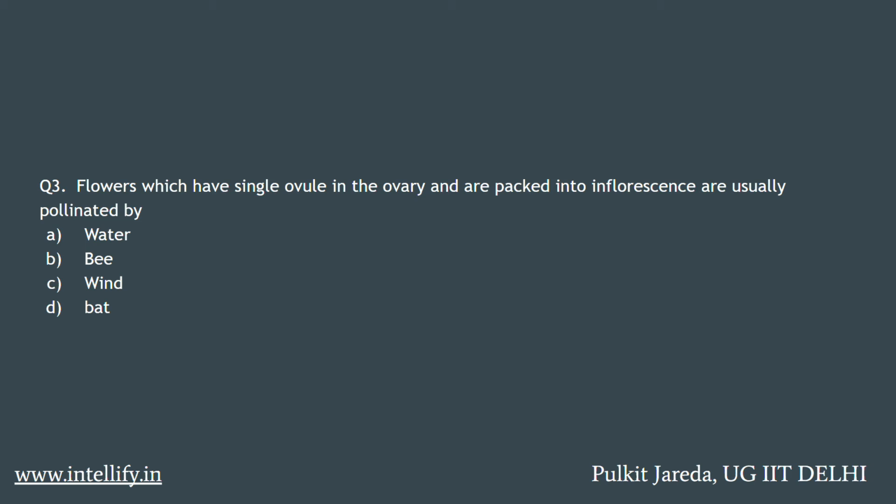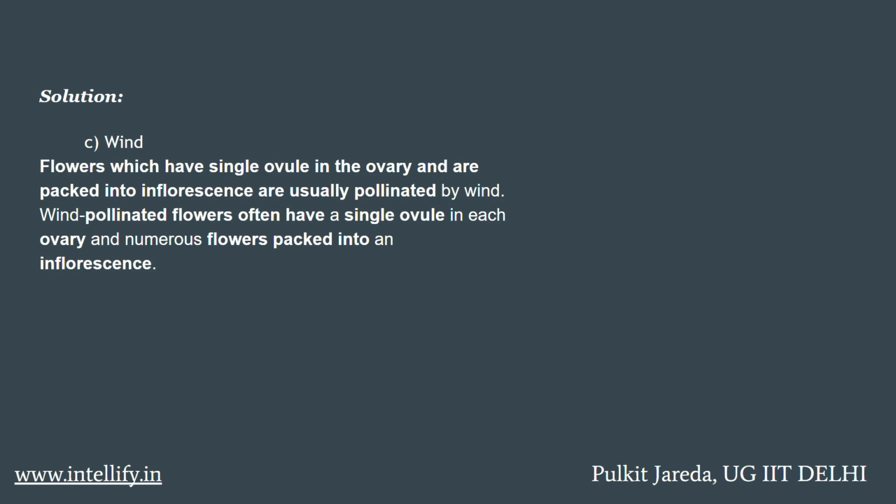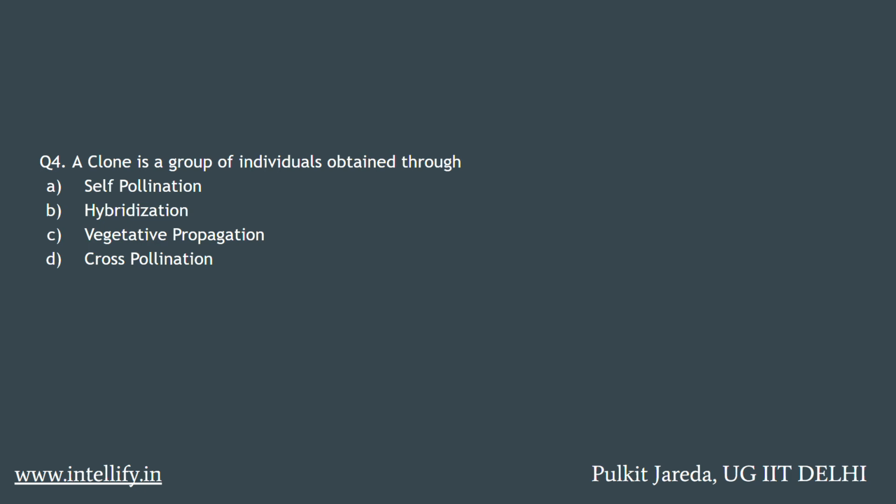Question number 3. Flowers which have a single ovule in the ovary and are packed into an inflorescence are usually pollinated by water, bee, wind or bat. Its answer is wind. Flowers which have a single ovule in the ovary and are packed into an inflorescence are usually pollinated by wind. Wind pollinated flowers often have a single ovule in each ovary and numerous flowers packed into an inflorescence.